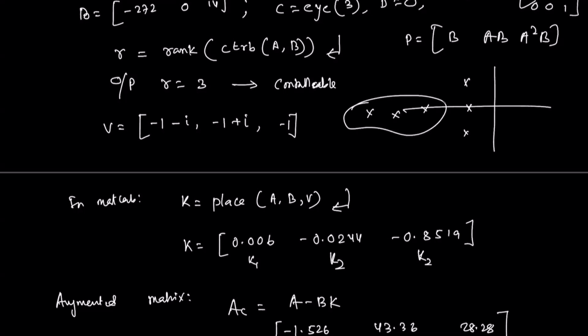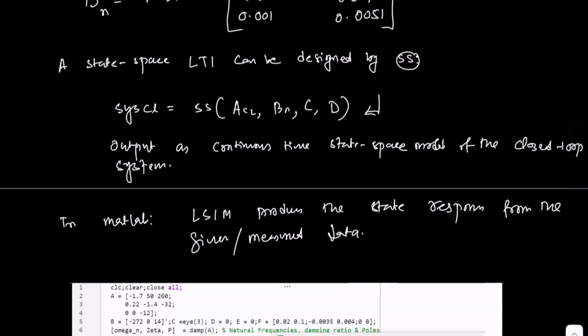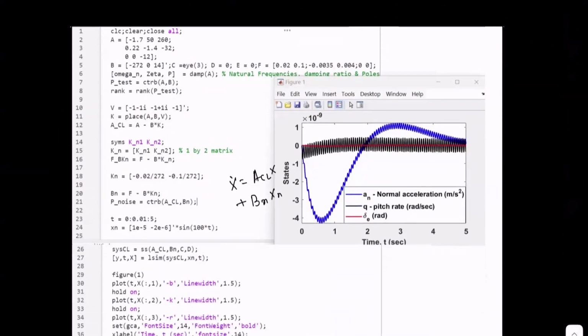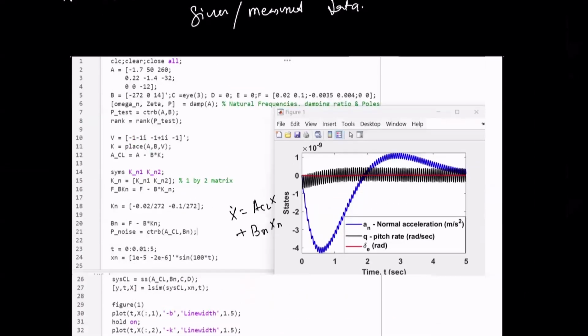If you can choose your poles like this, you can get a better response. But the problem is you need more control authority in the system. You can get a better result, but you need to apply more control.